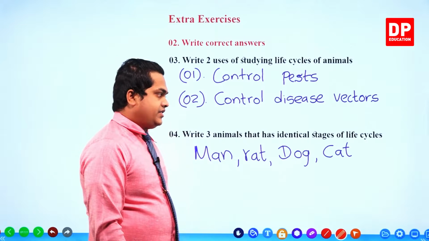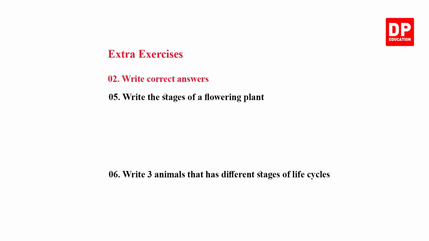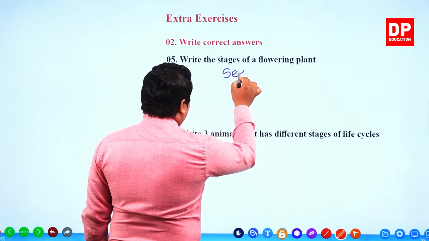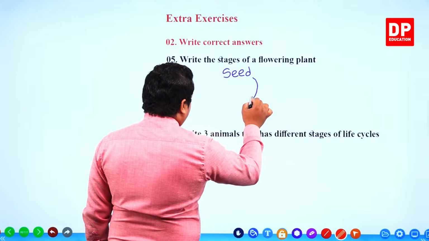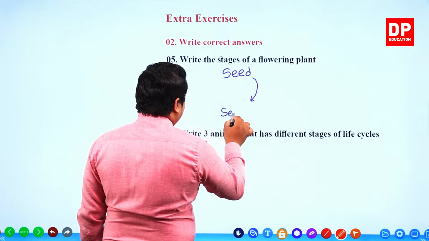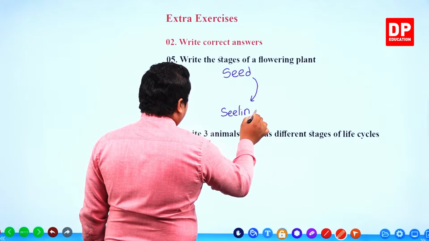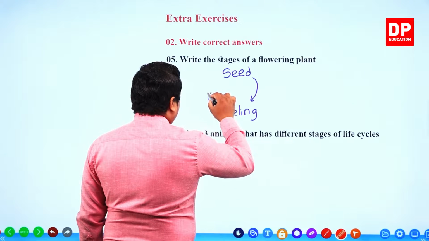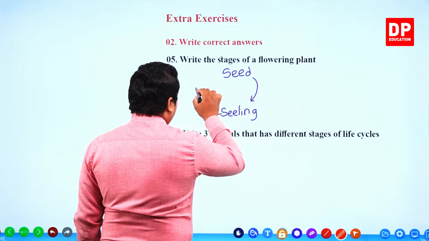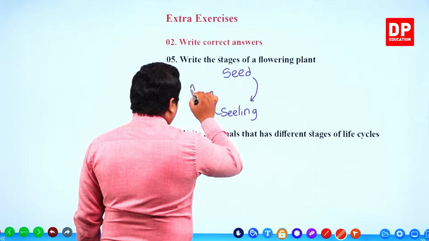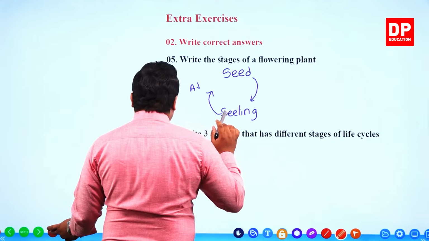Okay, right. Write the stages of a flowering plant. Stages of a flowering plant, very simple my dear children. Seed, then the seedling, then the mature plant.